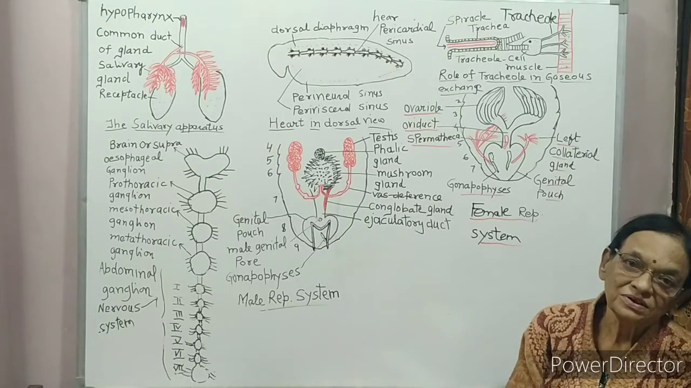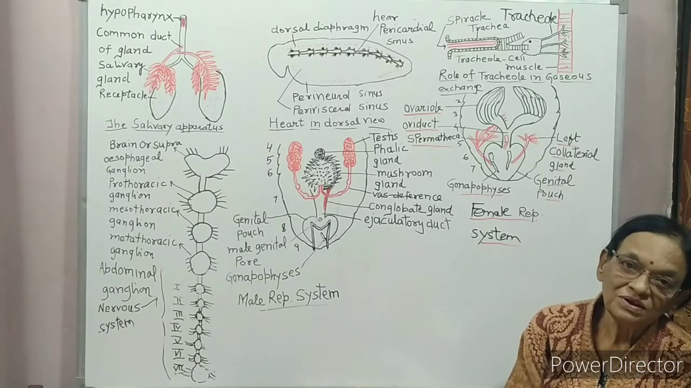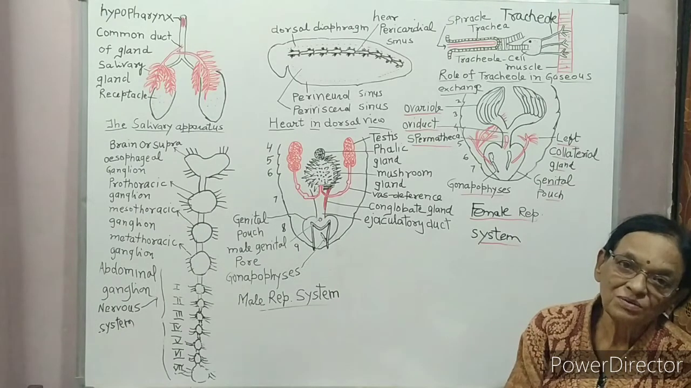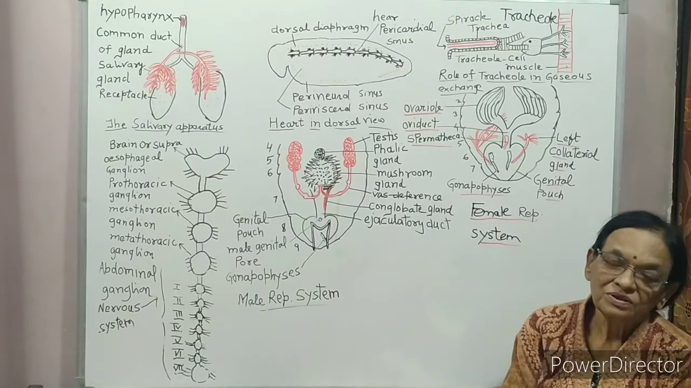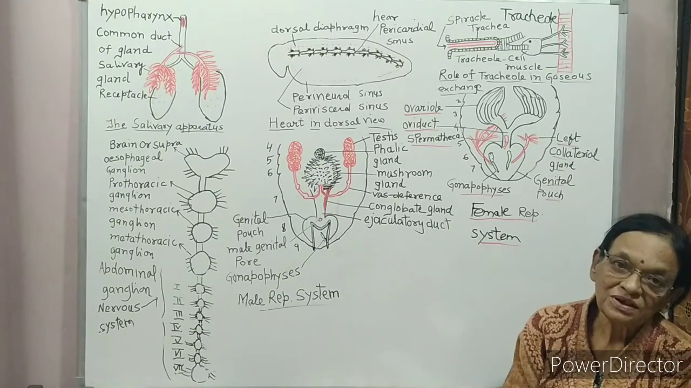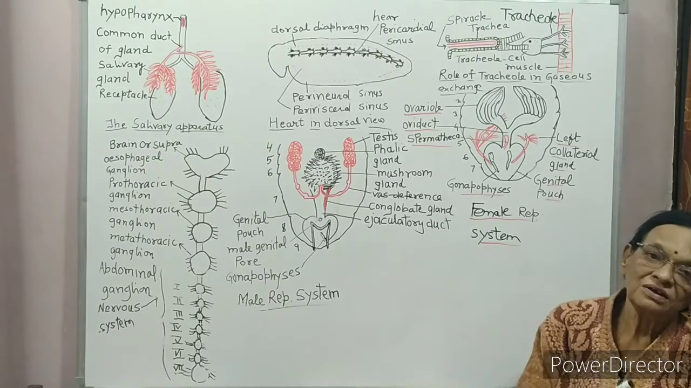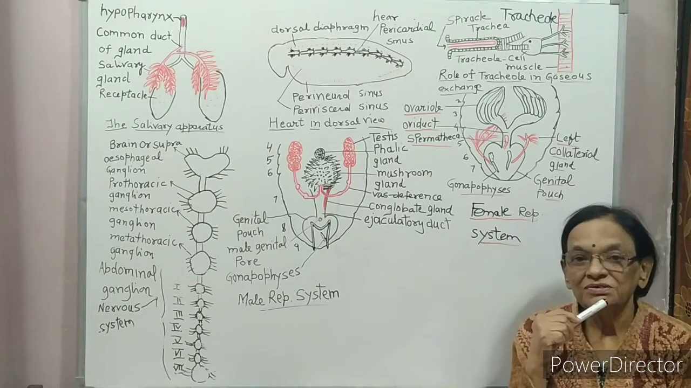Dorsal side of the body has scales called terga. Tergum is singular. Ventral side has sternum. Sterna is plural. And they are joined by sclerites.